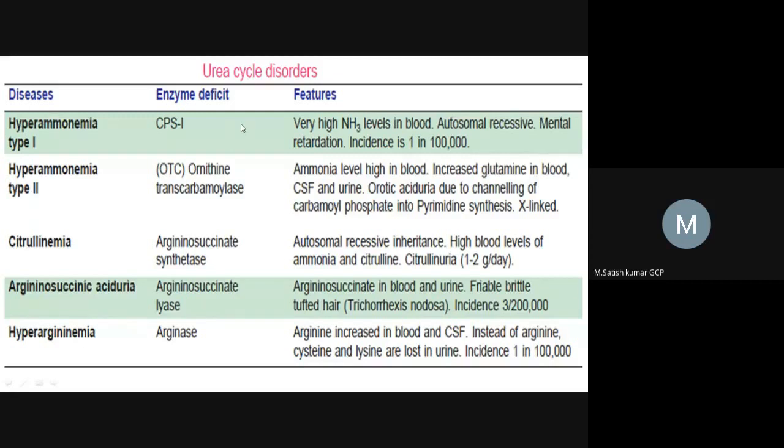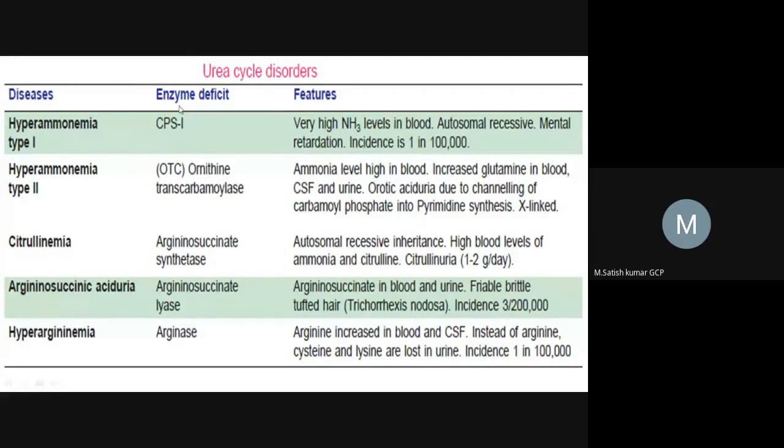When there are more ammonium levels in the cerebrospinal fluid, mental retardation will occur. So it is a severe problem, right? This is mainly due to deficiency of CPS1. What is the reason for this disease?